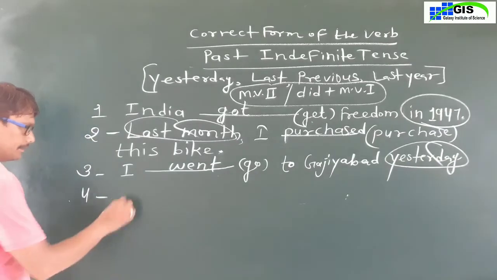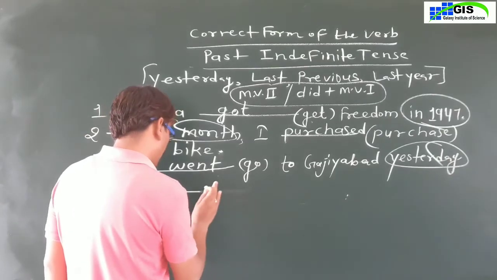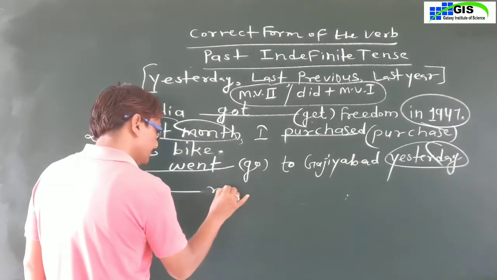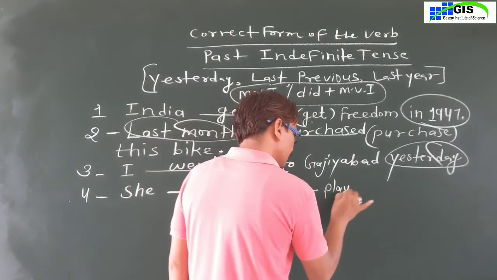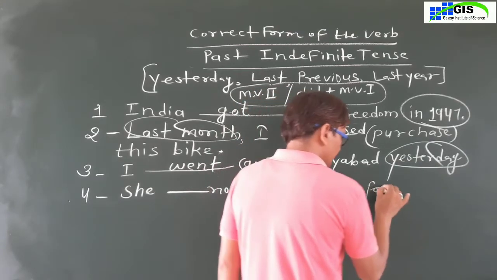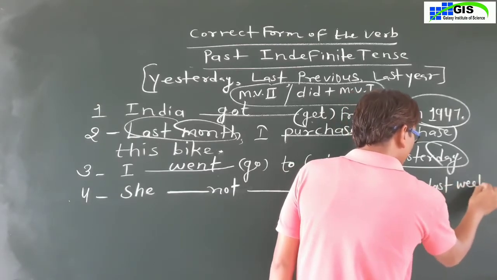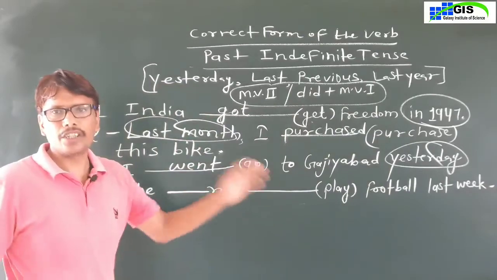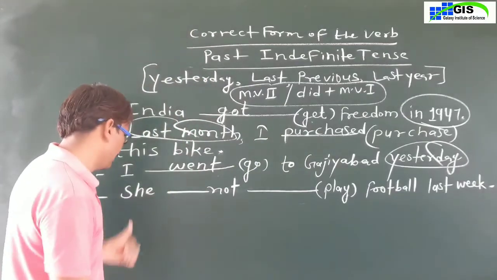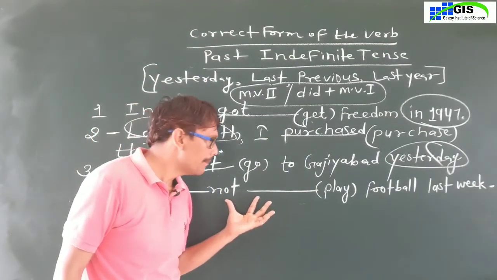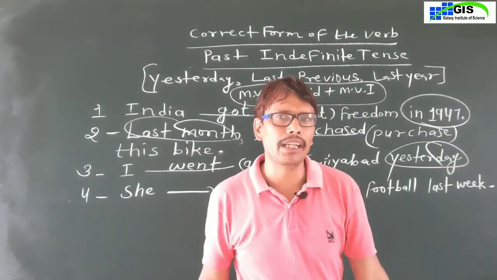Okay? The fourth sentence is: she, last week. This is your sentence, but the sentence is negative. Not is given here. Last week, what is the adverb of time in the sentence?